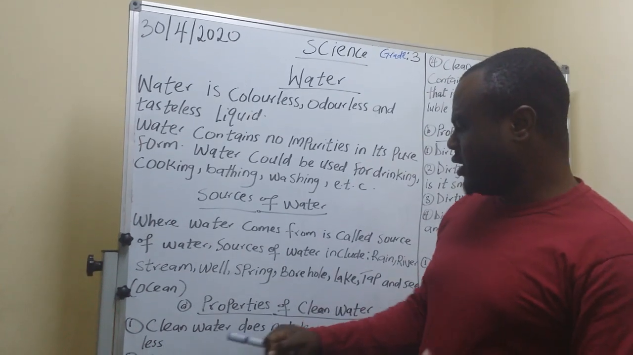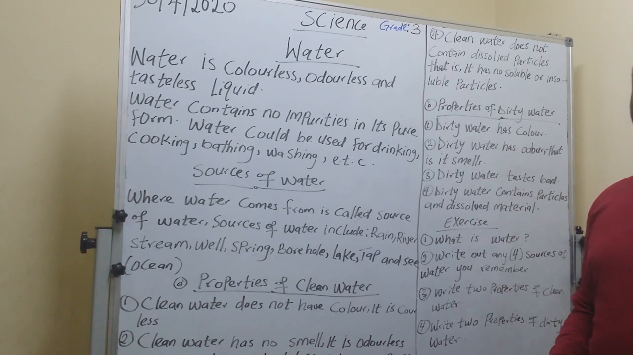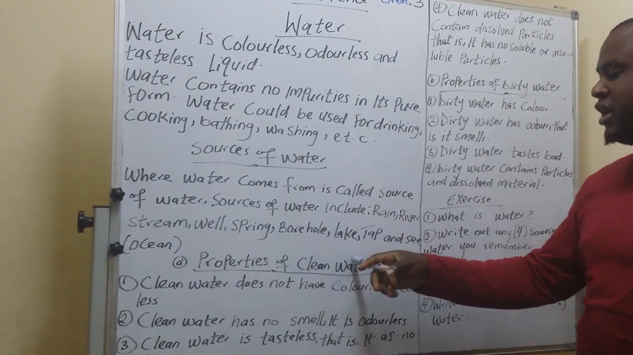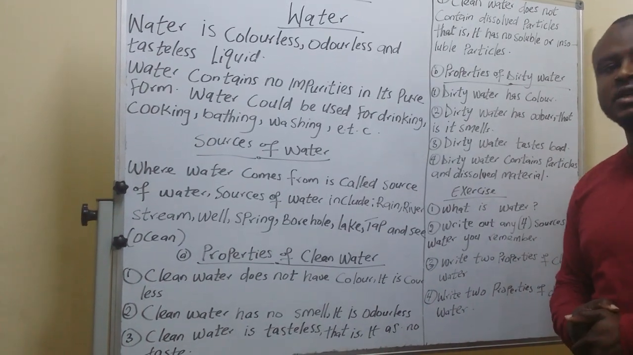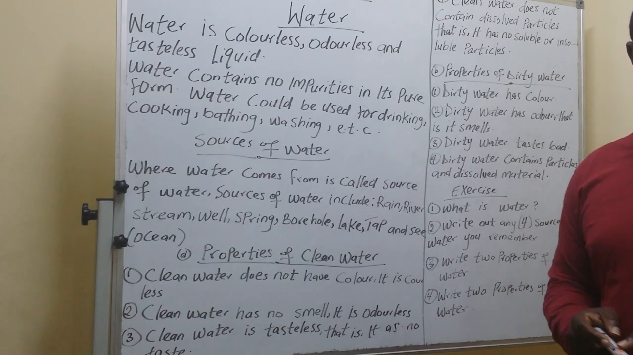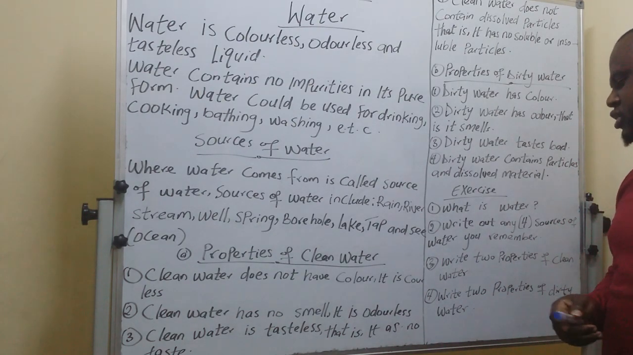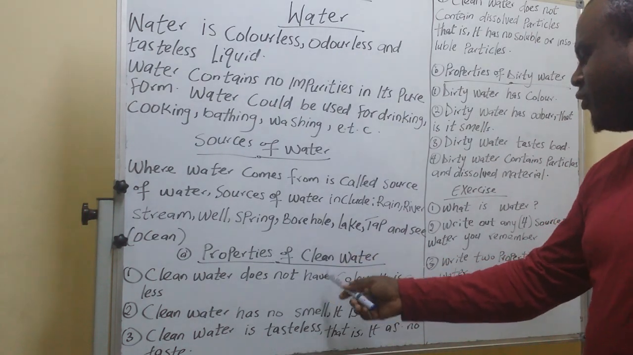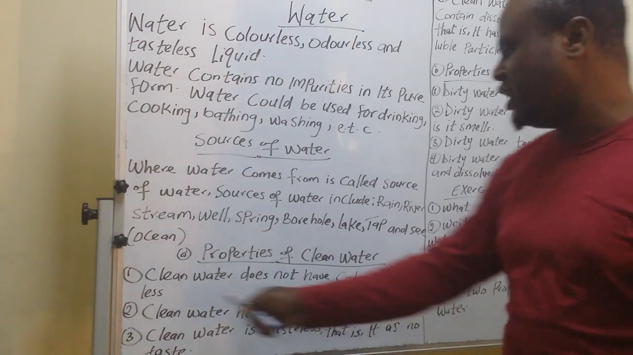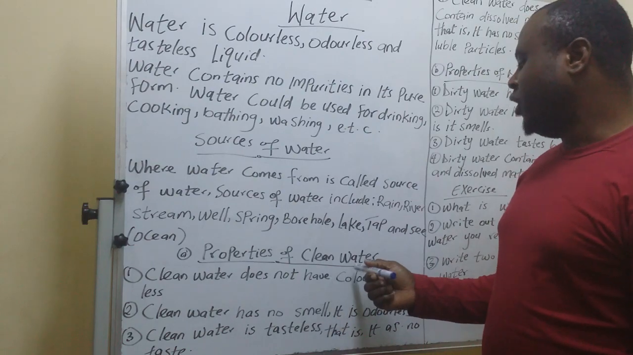Okay, clean water does not have color. Clean water has no color. So these are the properties of clean water. Whenever you see water and the water has color, automatically that water is not clean. That water is dirty water. So for you to have water that has no color, it is colorless. That's the first property of clean water.